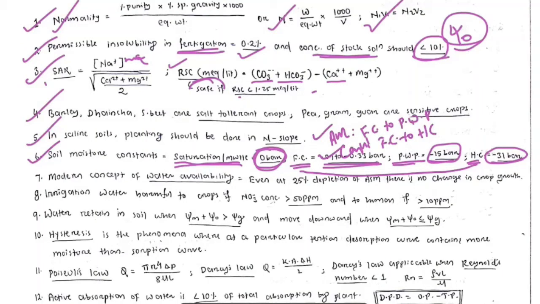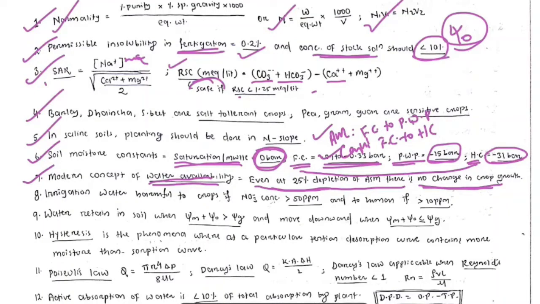Okay, so next question: modern concept of water availability. There are two types of water availability you generally know. One is that the plant avails the water equally from field capacity to permanent wilting point. Another concept is that the availability of water from field capacity to permanent wilting point goes on decreasing. But the modern concept says that even at 25% depletion of available soil moisture, there is no change in crop growth. That is the modern concept.